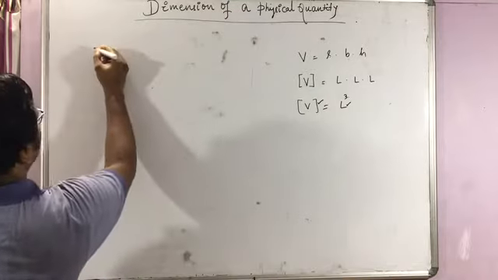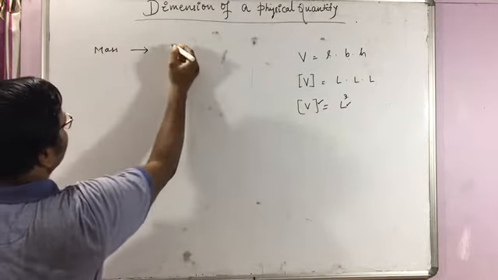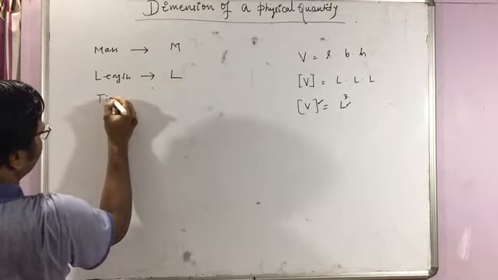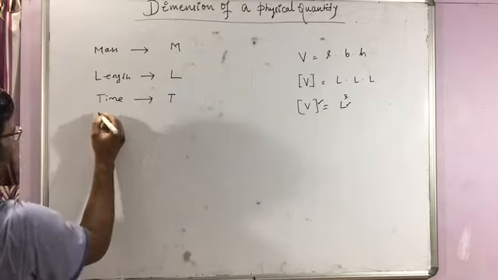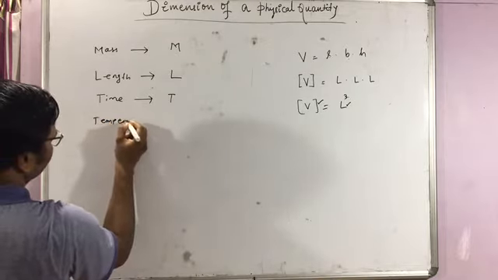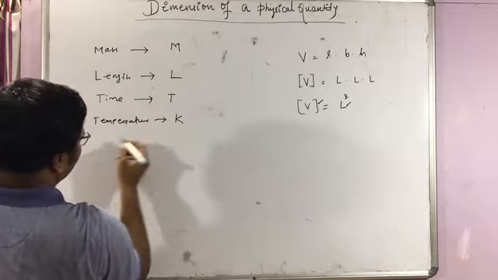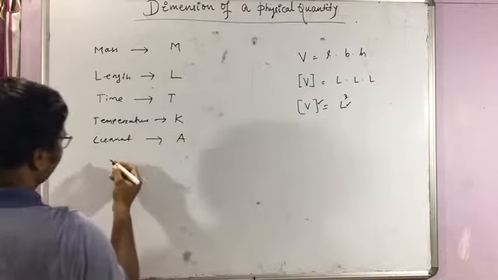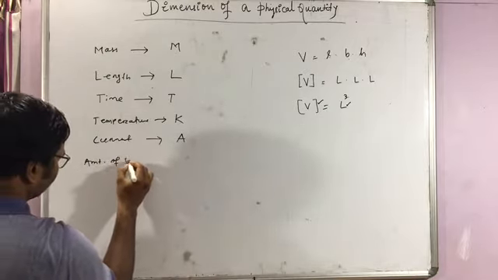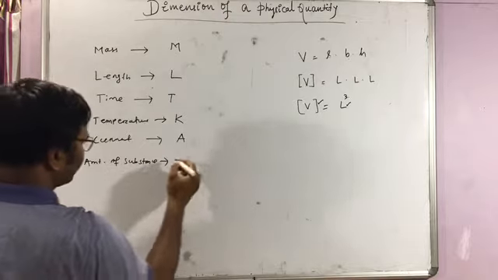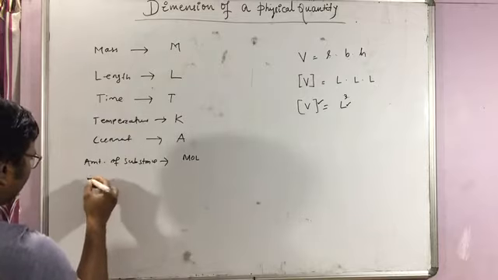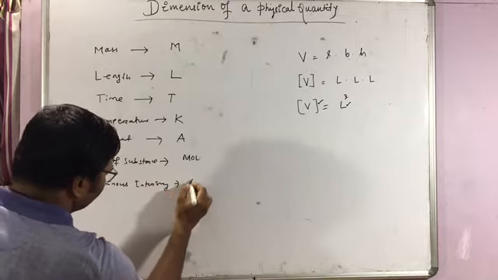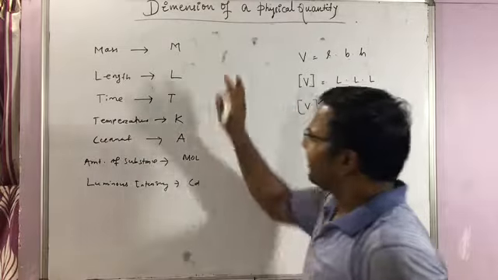For mass, the dimension is M. For length, the dimension is L. For time, the symbol of dimension is T. For temperature, it is K. For electric current, it is A. For amount of substance, it is MOL, and for luminous intensity, it is CD.